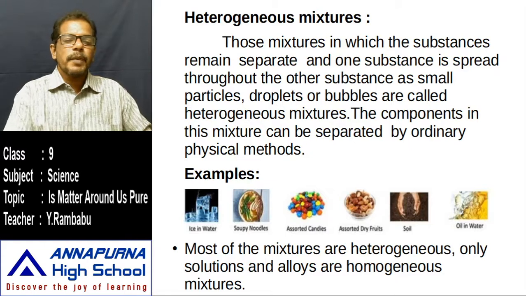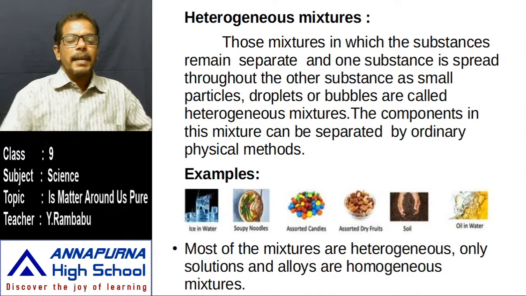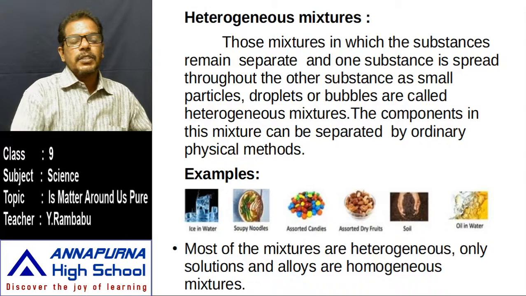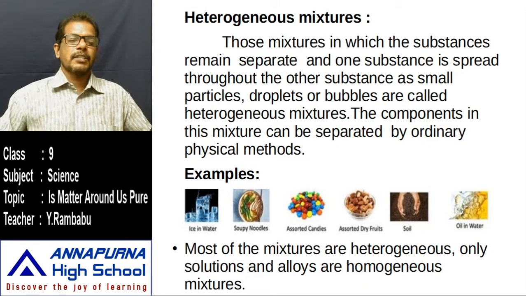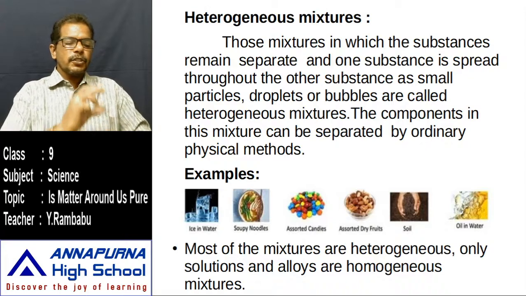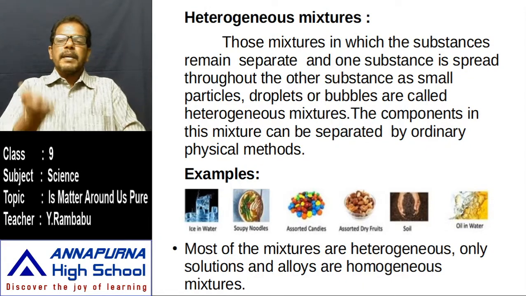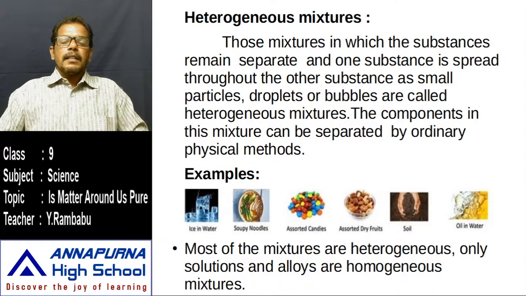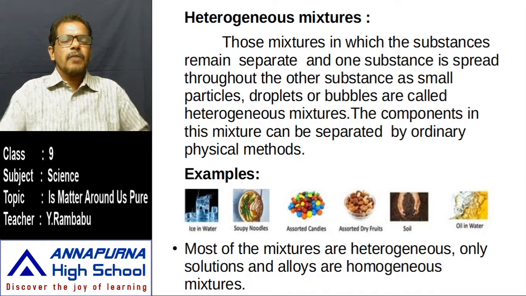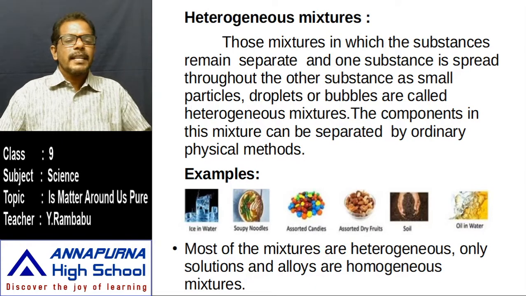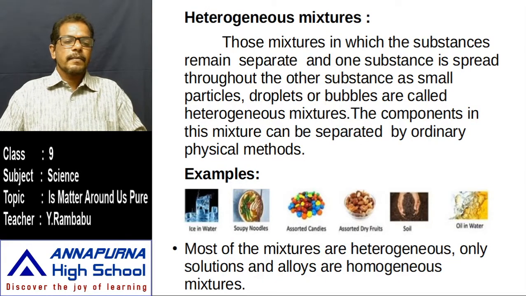Ice means H2O particles, water means H2O particles, but in ice the H2O particles are in solid state, and in water the H2O particles are in liquid state. If we take ice in water, we can easily distinguish these are ice particles and these are water particles. And if we filter, the ice particles remain on the filter paper. After melting the ice, we observe water. That's why it is a heterogeneous mixture.